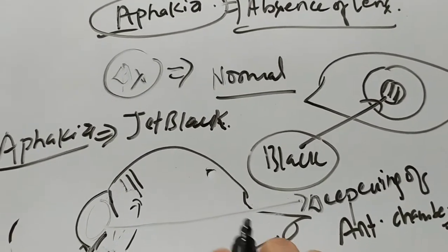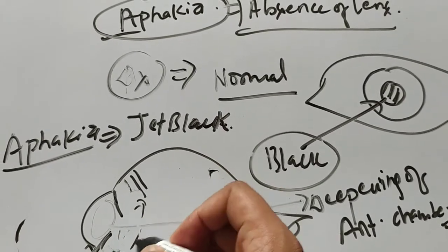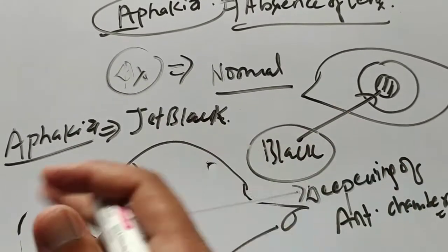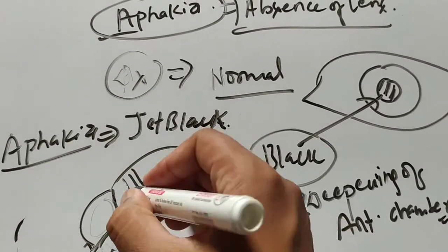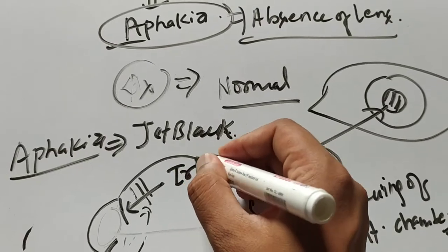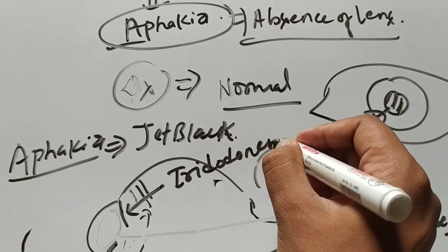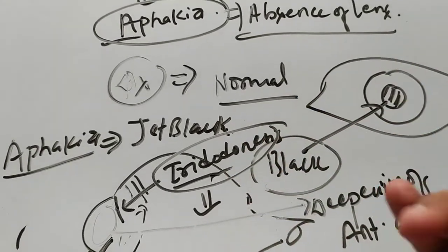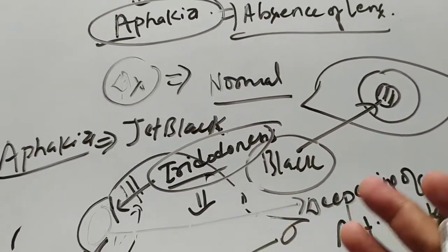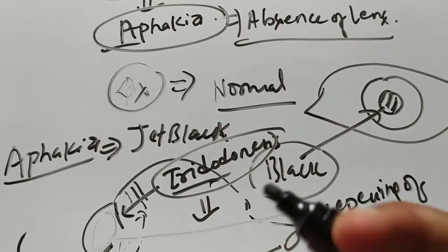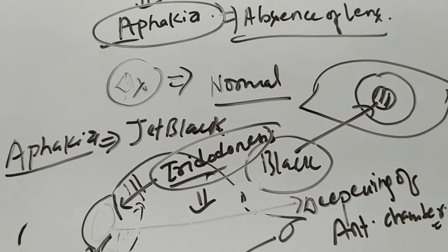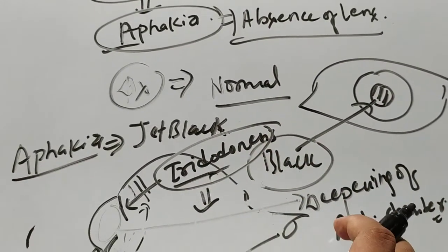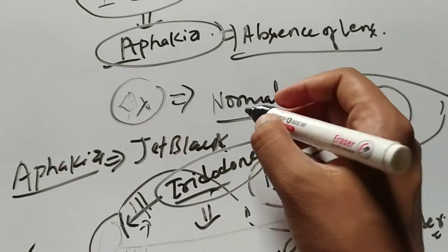And usually the iris has no support, as the lens is not behind the iris. That's why the iris shakes excessively, and this is known as iridodonesis. So iridodonesis means excessive shaking of the iris. Why does it shake excessively? As the iris has no support. So the signs of aphakia are iridodonesis, deepening of the anterior chamber, and jet black pupil.